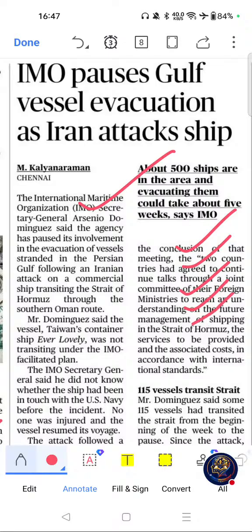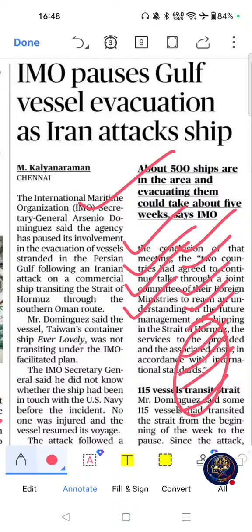Now move on to PYQ connections. Questions have appeared on IMO, Strait of Hormuz, maritime security, and West Asia. These are the PYQ connections. Now we will see key themes. Key themes are IMO, that is International Maritime Organization, Strait of Hormuz, Gulf shipping, maritime security, and freedom of navigation. These are the key themes related to this article. Now we will see possible question areas like IMO, Gulf, Persian Gulf, and Strait of Hormuz. These are the possible question areas related to this article.